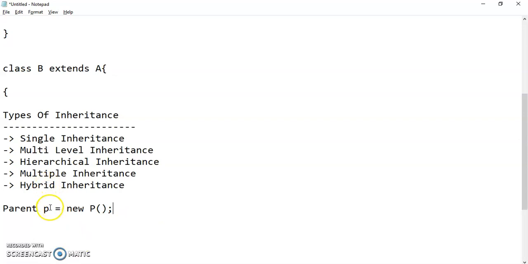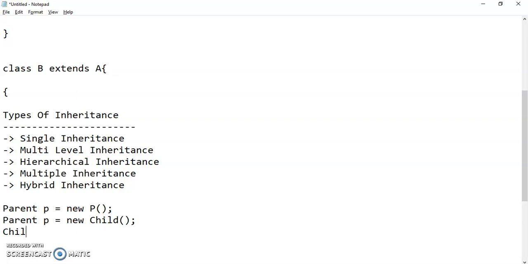This is a reference variable of parent type, and we are assigning a parent class object to it. This is one case. The second case is a parent class reference variable and assigning a child class object.